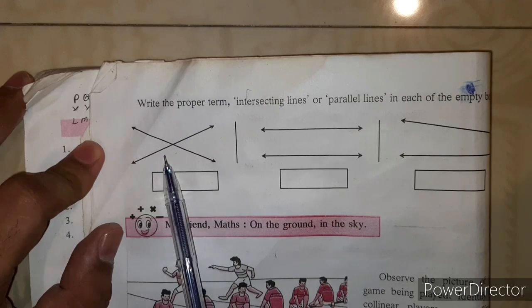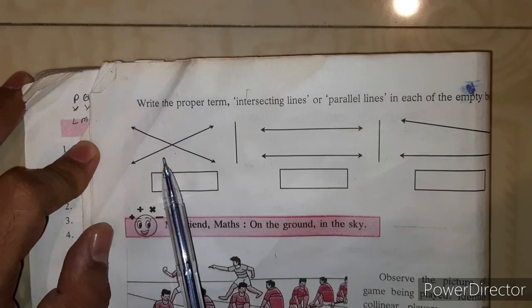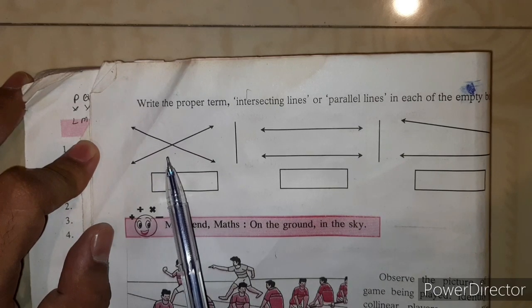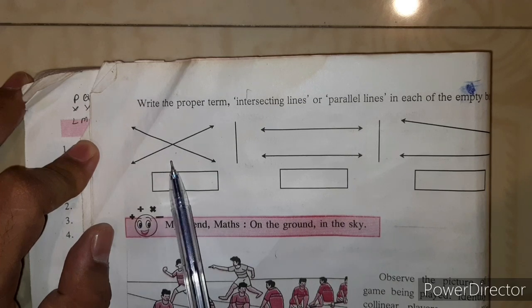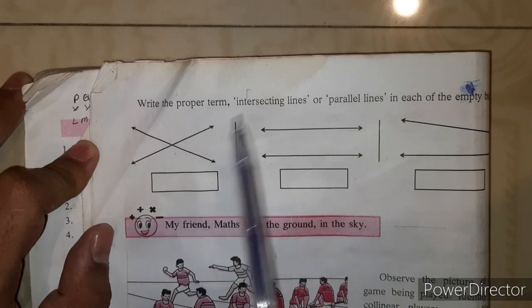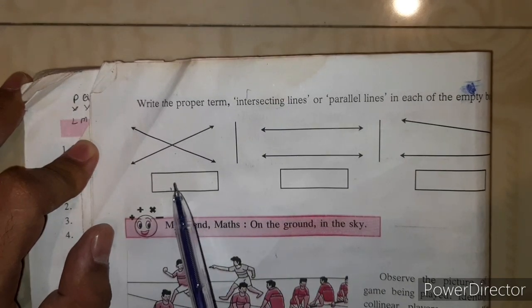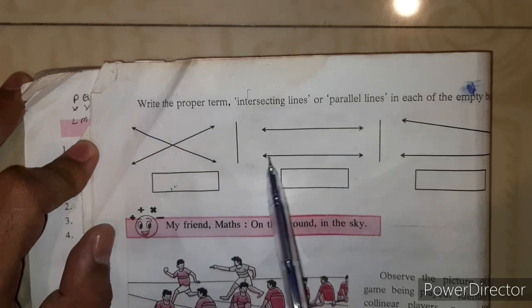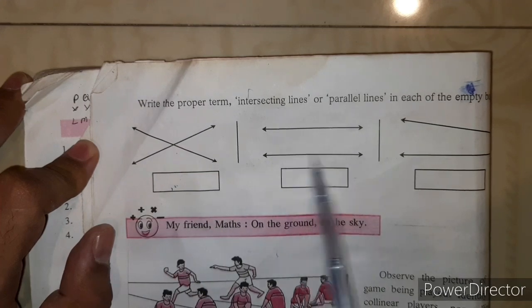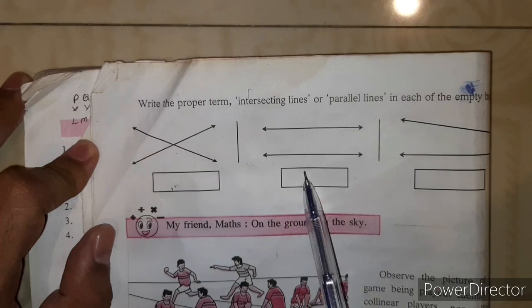So here you can see this is intersecting line, means non-parallel lines, means intersecting line. Here you can see intersecting line. Here you have to write intersecting line. These are parallel lines.